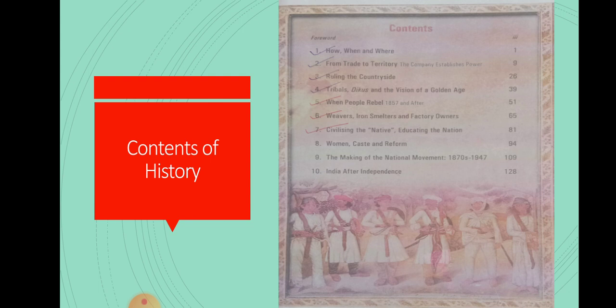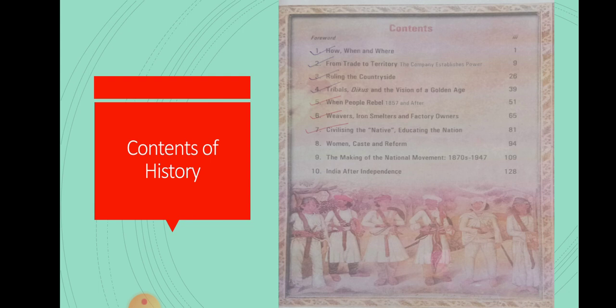The next lesson is Ruling the Countryside. In it we are going to discuss many important points, like how the company becomes the diwan, and revenue for the company. These many points we are going to highlight in this particular lesson.